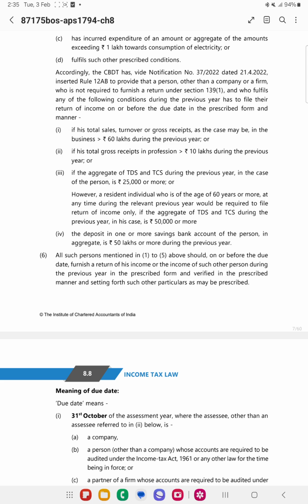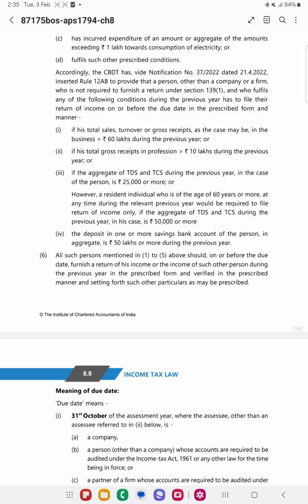So other than company or firm, if the TDS, TCS limit is greater than or equal to 25,000, then in such cases compulsory filing of return of income, even though the income is less than basic exemption limit. In case of a senior citizen who is aged 60 years or more, then in such cases the TDS, TCS limit is 50,000 or more.